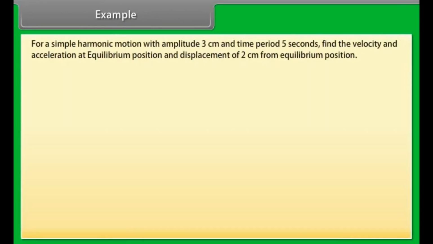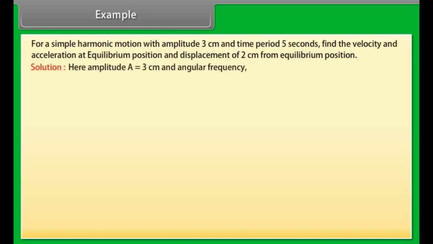Example. Let us take an example of velocity and acceleration in simple harmonic motion. For a simple harmonic motion with amplitude 3 cm and time period 5 seconds, find the velocity and acceleration at equilibrium position and at a displacement of 2 cm from equilibrium position. Let us see the solution.